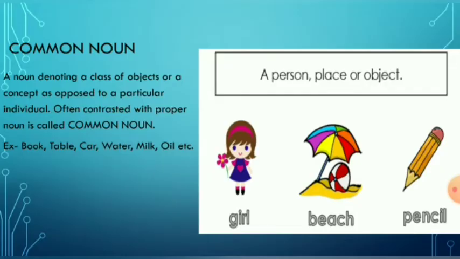The first one is common noun. A noun denoting a class of objects or a concept as opposed to a particular individual, often contrasted with proper noun, is called a common noun. Examples: book, table, car, water, milk, oil, etc.